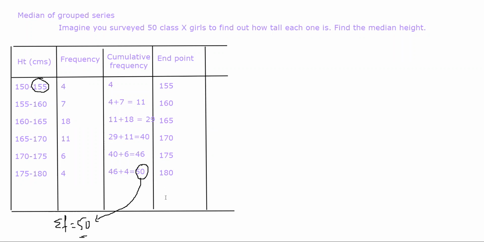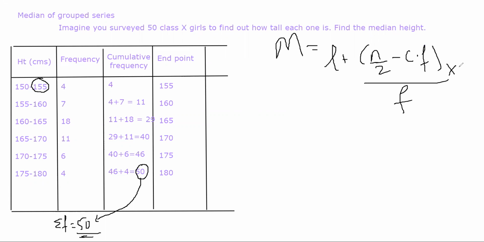Now crucial step, what you do is, total frequency is 50, right? You try to find out n. So आपका median, the formula for median was L plus n by 2 minus cumulative frequency divided by frequency into class width, ठीक है? So the first value, try to find out what is n. N is equal to summation of f divided by 2, ठीक है? You take the whole frequency and you divide it by half. You half it basically. तो आपको आएगा 50 by 2, which is 25.